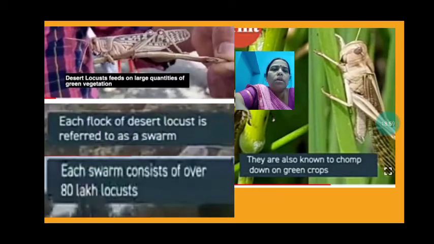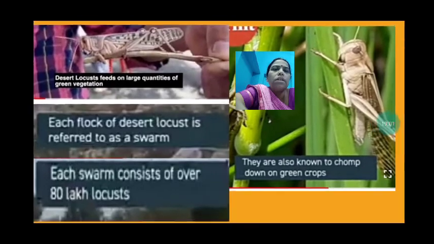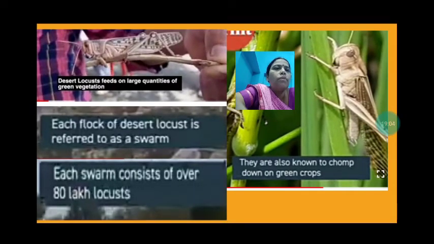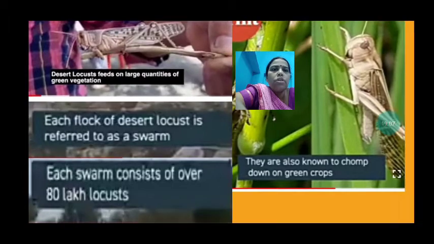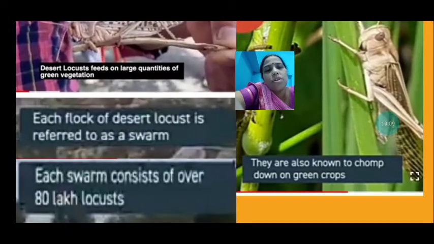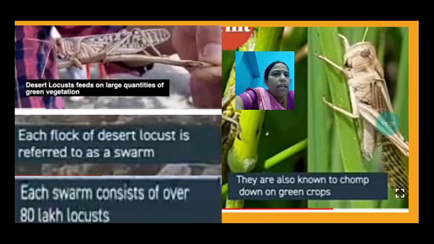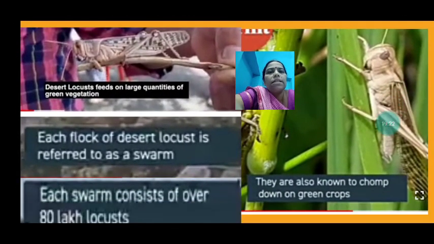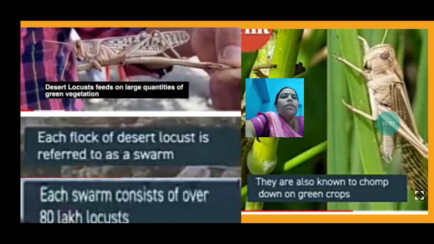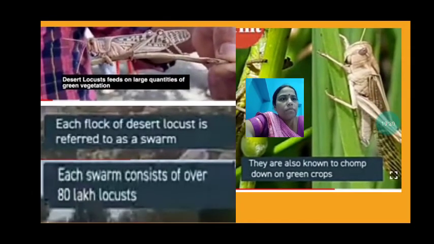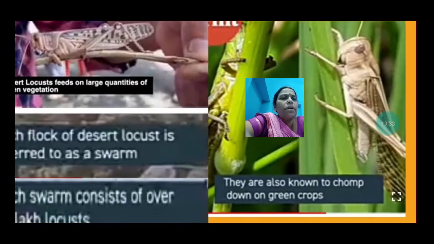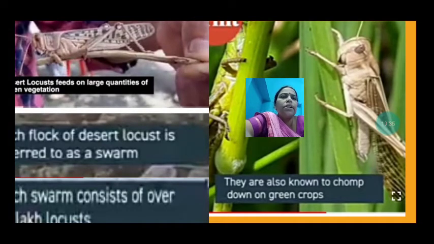So each flock of desert locust is referred to as a swarm. A group of locusts is known as a swarm, and each swarm may consist of over 80 lakh locusts. They are also known to chomp down on green crops. They cut the green crops and destroy them. Desert locusts feed on large quantities of green vegetation. You can see over here, they are feeding on the green crops and they destroy them also.